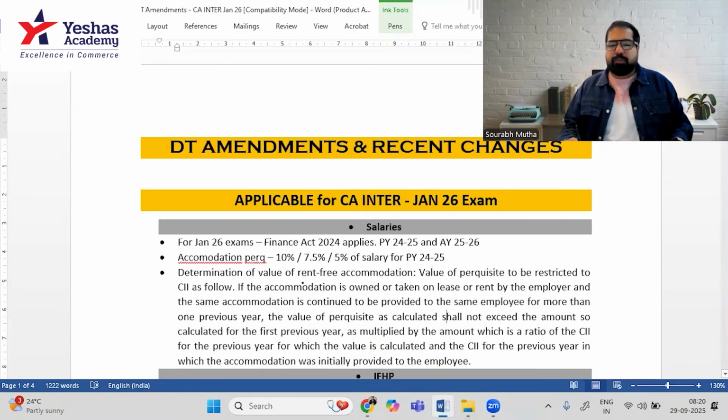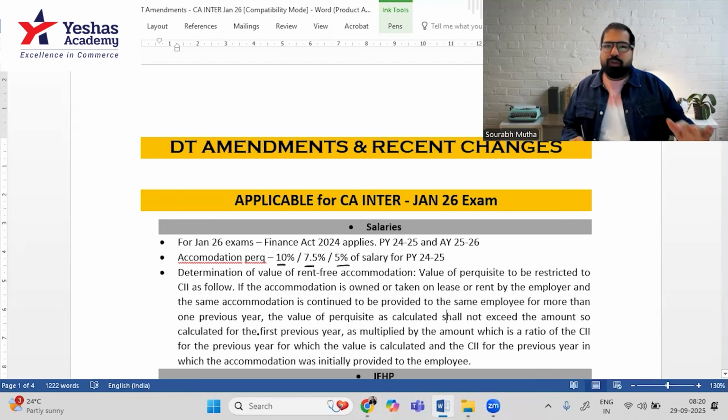Now, a small change applies to this perquisite. Earlier, the perquisite valuation was different. It was 10%, 15%, 12.5%, depending on the population. But now for Jan 2026 exams, this has been changed. So here it is basically very simple. It is 10% if it's a big city like Mumbai, metro cities, etc. 7.5% if it's smaller cities, and 5% if it's the smaller cities. Now, this is based on population.